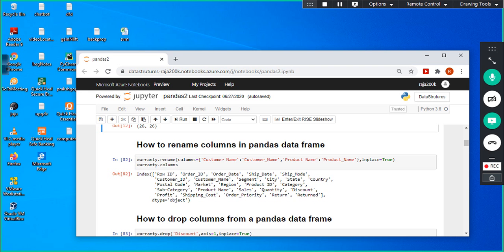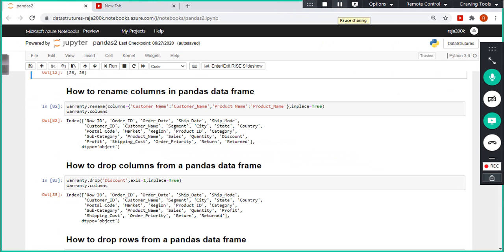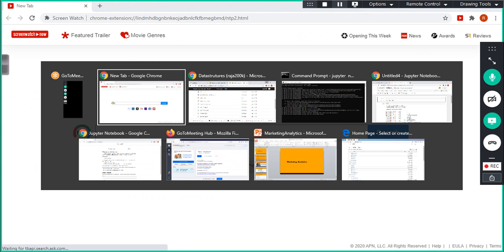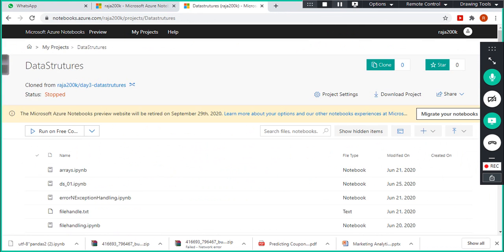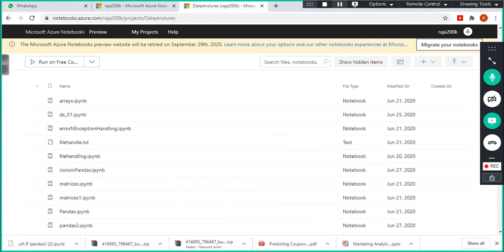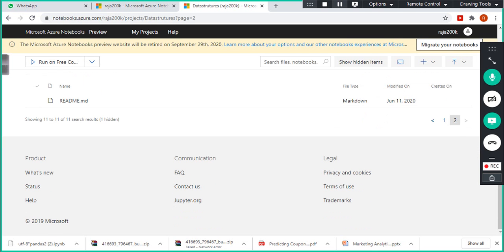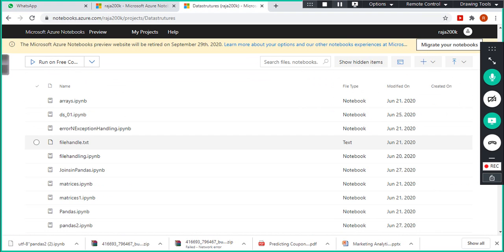Okay, now we'll open something else. For pandas, a lot of assignments are available, and I'll share the link, so after this session you can start working on them.